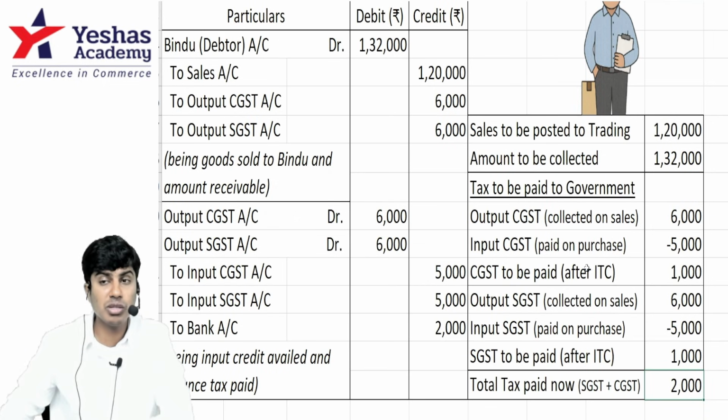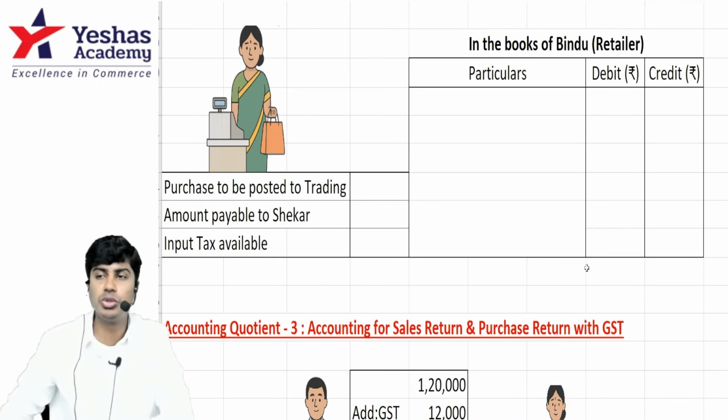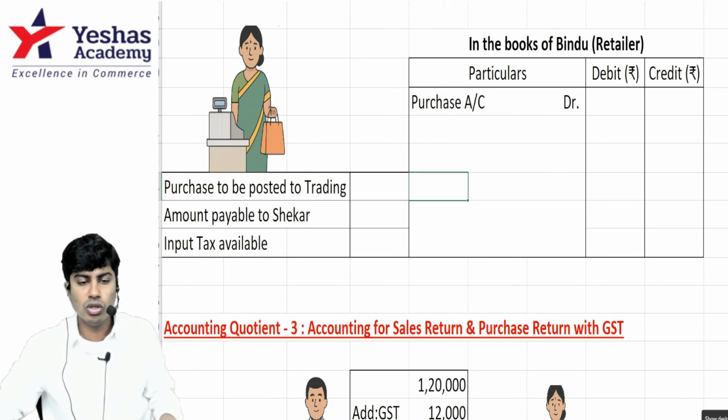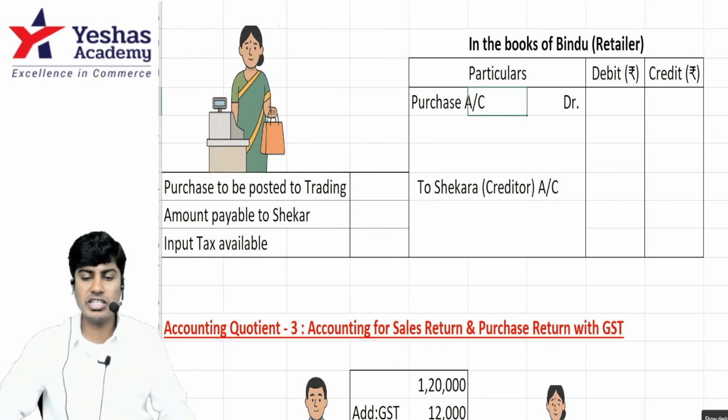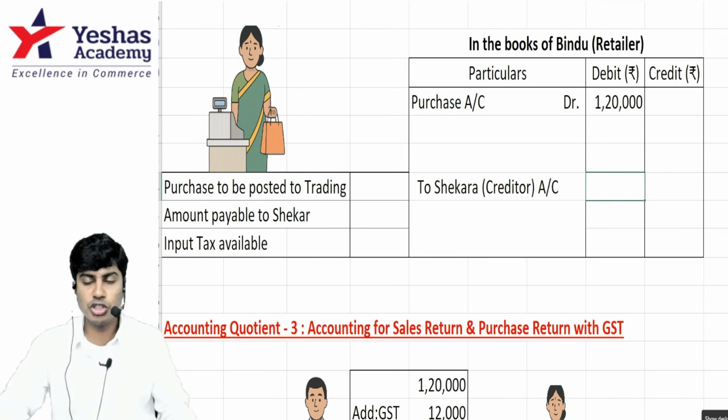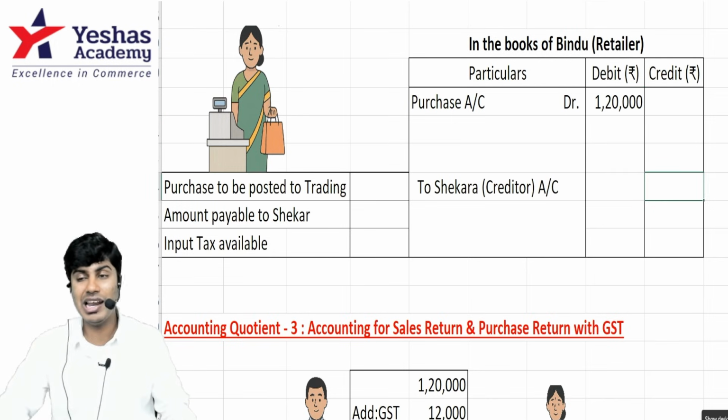These are the accounting entries in the books of Shaker when he sold the goods to retailer, buyer Bindu. What if the buyer Bindu opens books of accounts? What entries should she write? She should write purchase account debit to, she should pay money to Shaker. How much is the purchases? It's 1 lakh 20. And she should pay Shaker how much? 1 lakh 32.